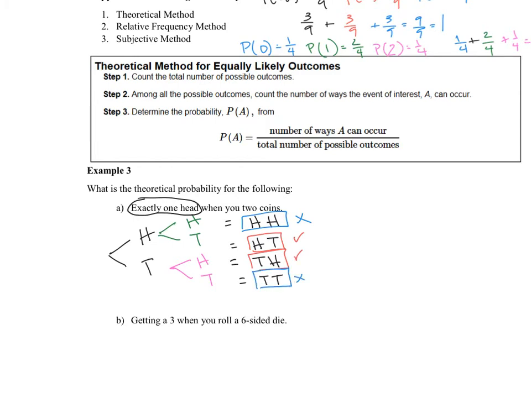No. So the probability that I get exactly 1 head is how many events ended in exactly 1 head, which is 2, out of how many total events, which is 4. So it's 2 out of 4, or reduced, 1/2.